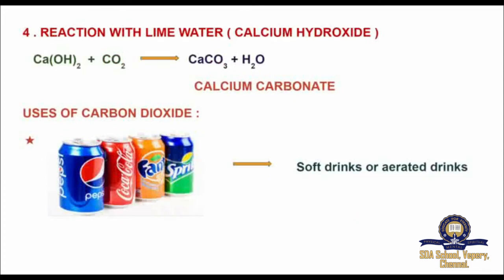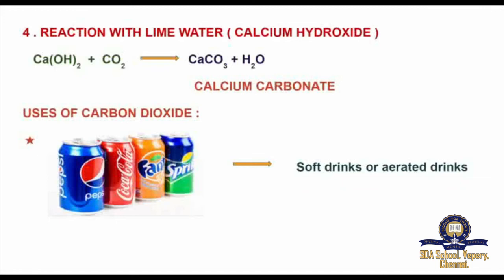Next property is reaction with lime water, that is calcium hydroxide. When a limited amount of carbon dioxide is passed through lime water, it turns milky due to the formation of insoluble calcium carbonate. For example, Ca(OH)2 plus CO2 gives CaCO3 plus H2O.